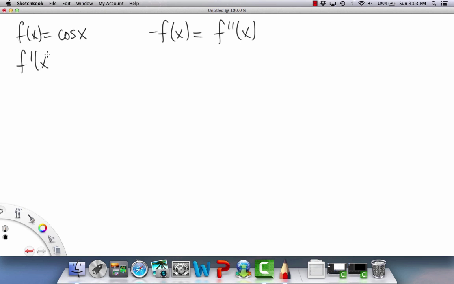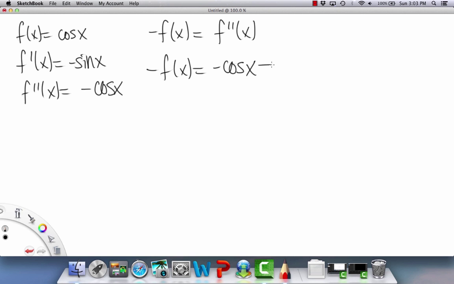We'll take the first derivative, which is negative sine x, and then our second derivative is naturally negative cosine x, which is obviously the negative of f of x. So negative f of x equals negative cosine x, which is equal to the second derivative. So that one was proved pretty easily.